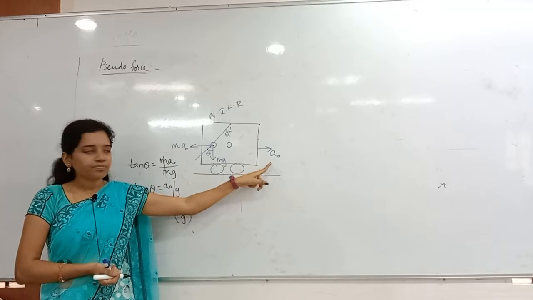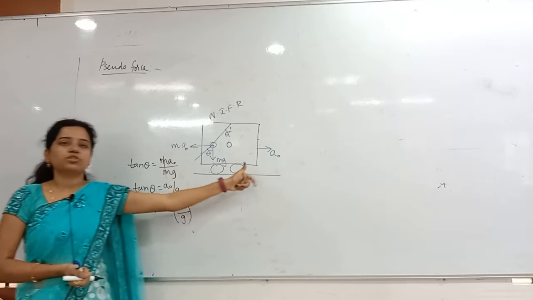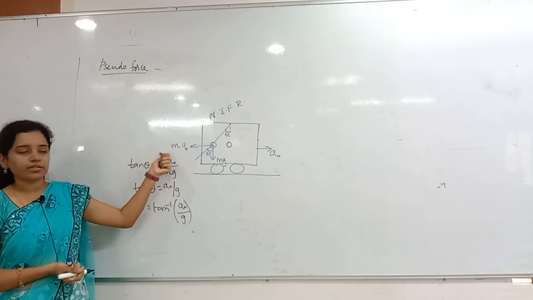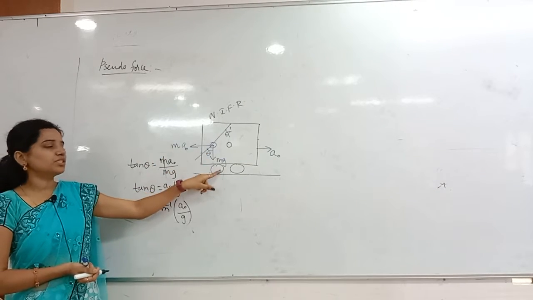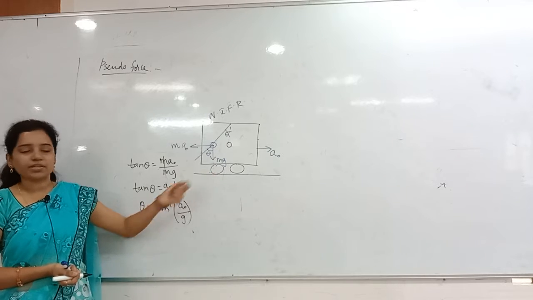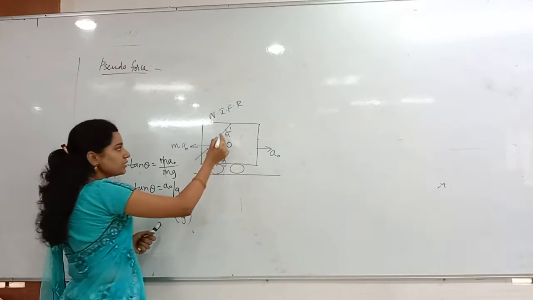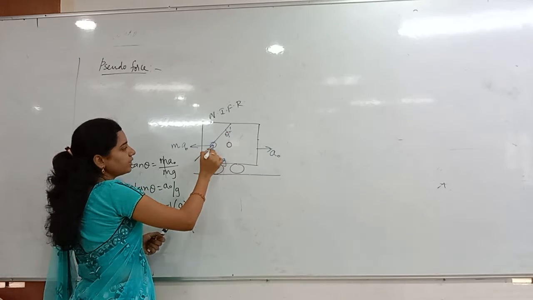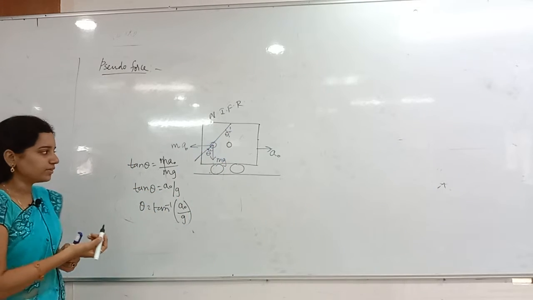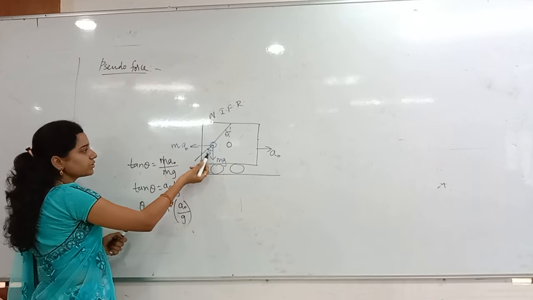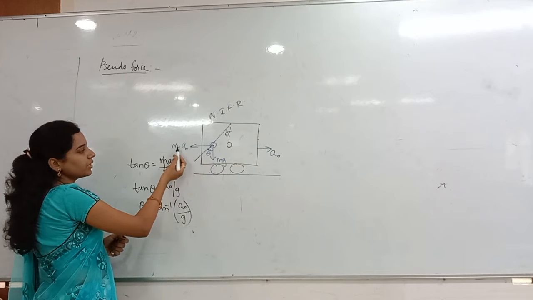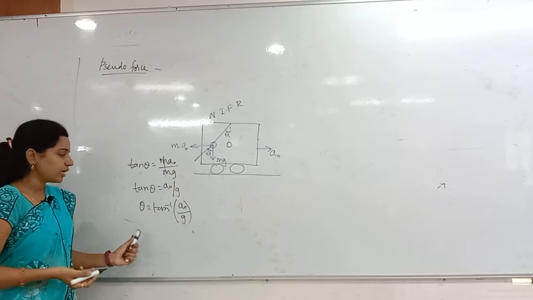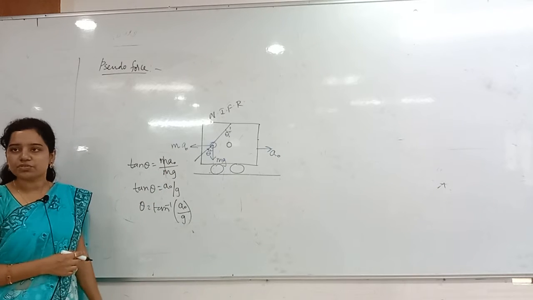So acceleration is forward and pseudo force is backward, acting as ma0. Of course mg will be there in the downward direction, always. If the string makes angle theta with the vertical, then tan theta is equal to opposite by adjacent. ma0 is opposite and mg is adjacent, so theta is tan inverse of a0 by g.